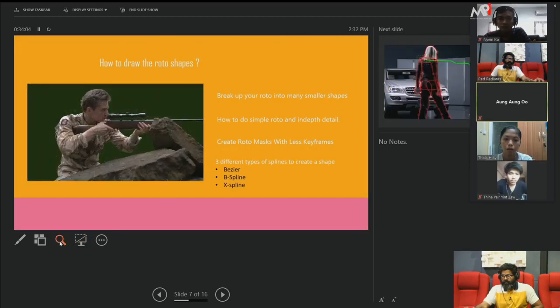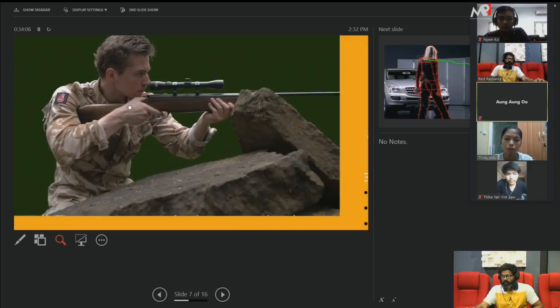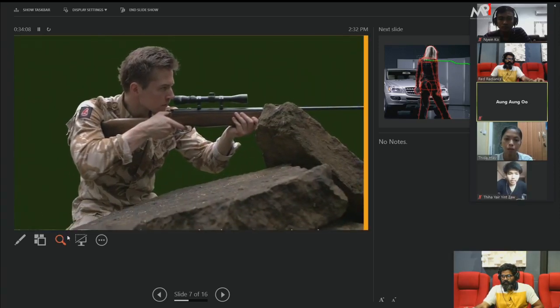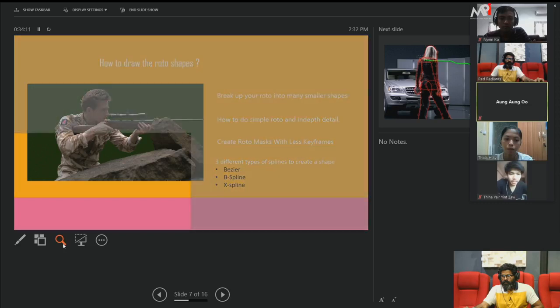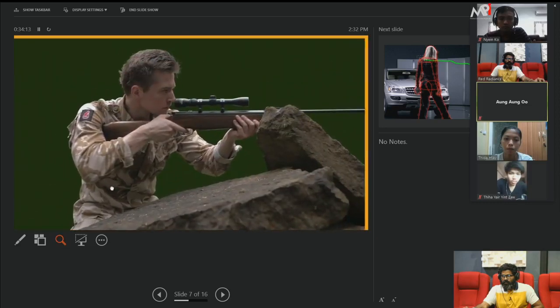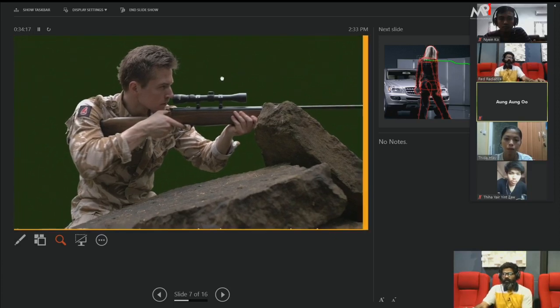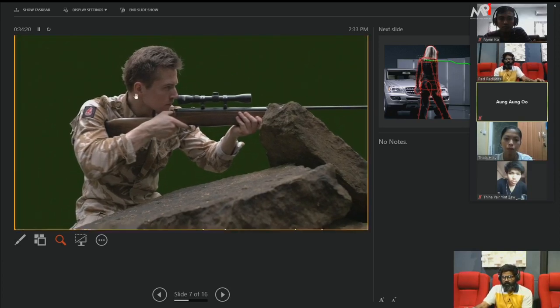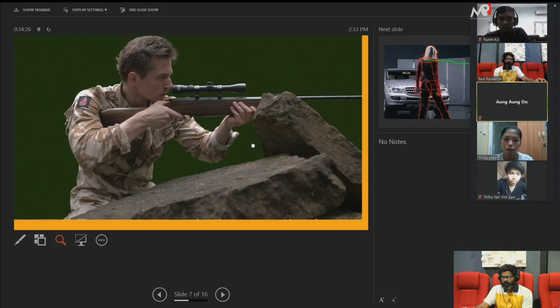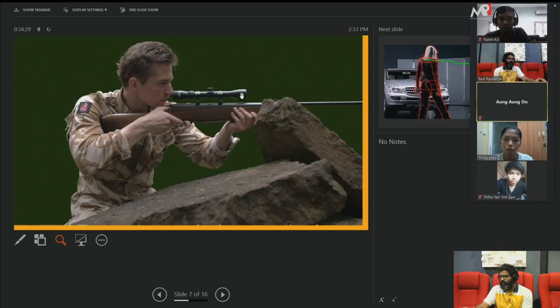You can see here, I can change it to a dark green background. You can see the details and everything, the added detail, the shape. So this is the process. You can change any kind of background. This is not only for a single frame, you can do it for movies also. You can do it for a single shot also.